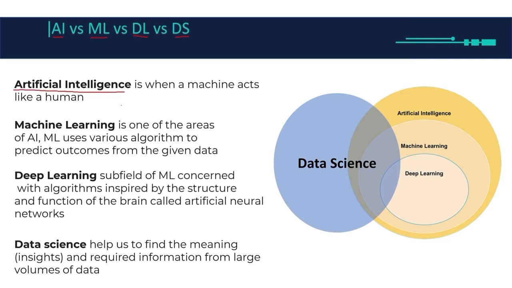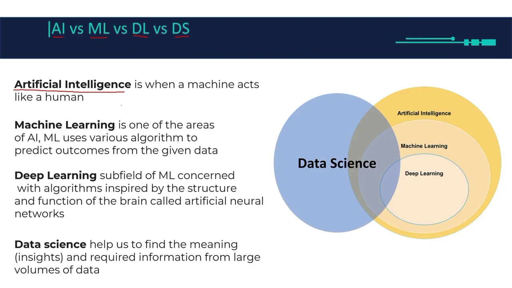What is artificial intelligence? Any machine that mimics human behavior, we'll call that machine that it has artificial intelligence. Let me give you an example. Let's say I'm driving a car and I see a red traffic signal. For me, my brain is going to tell me to stop the car right now because the traffic signal is red.